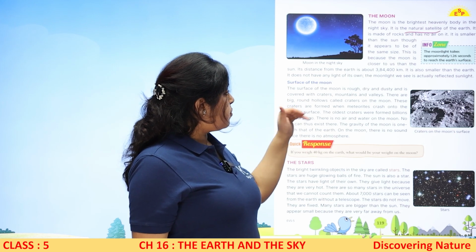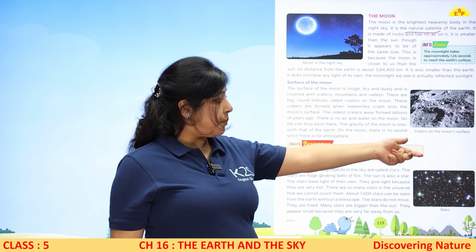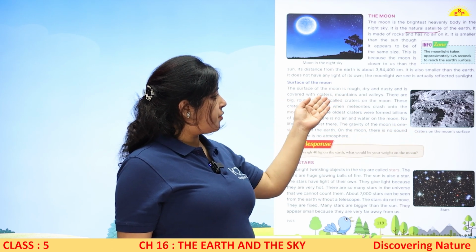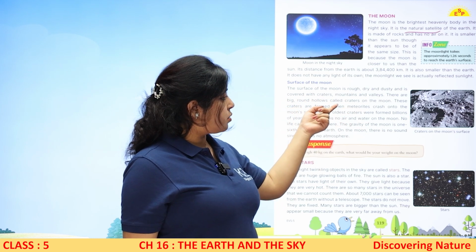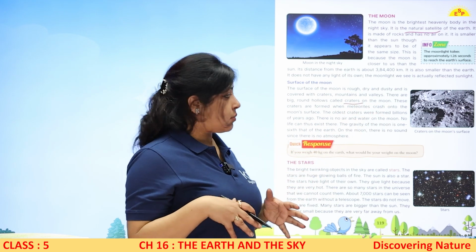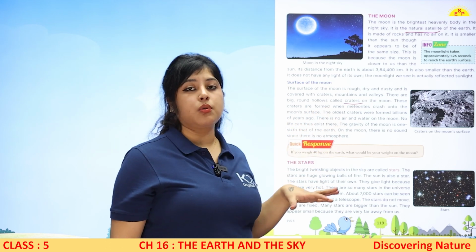Now the surface of moon, you can see this way the craters on the moon surface appears. The surface of the moon is rough, dry and dusty and is covered with craters, mountains and valleys. There are big round hollows called craters. moon पे इस तरीके से बड़े बड़े hollows pit हैं. These craters are formed when meteors crash onto the moon surface.